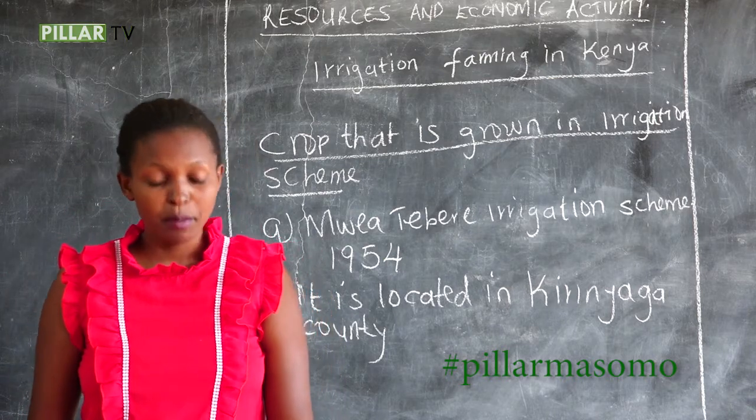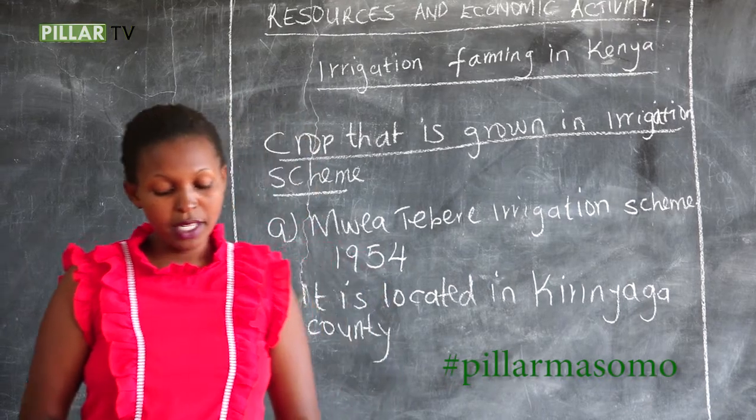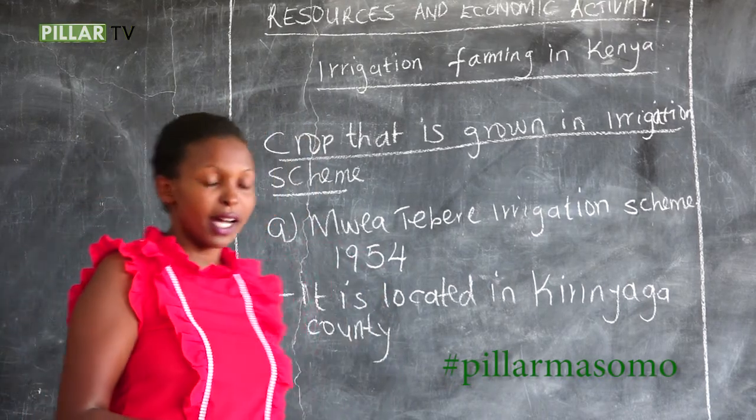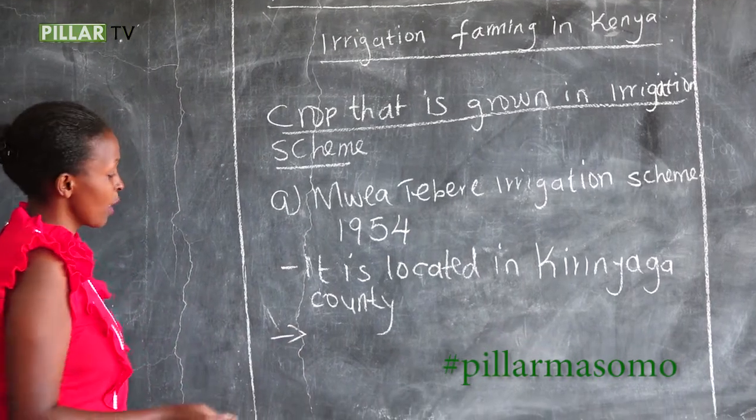The irrigation scheme gets its water from River Thiba and River Nyamindi, which are tributaries of River Tana. So we have the rivers where Mwea irrigation scheme gets its water.